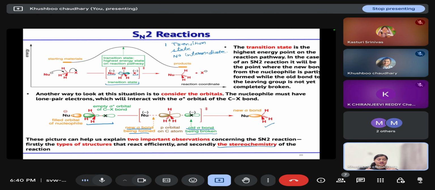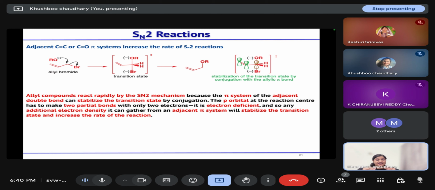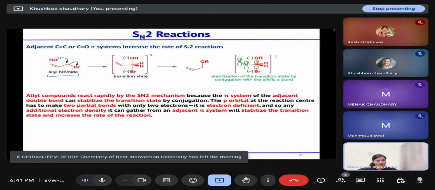So if we have an adjacent carbon-carbon pi system or carbonyl pi system, then the rate of SN2 reaction will increase. If you have an allyl bromide, in that case, SN2 reaction is faster than with a primary alkyl halide. Why? Because in this case the transition state has a negative charge, and that negative charge is stabilized by the presence of this allylic system.